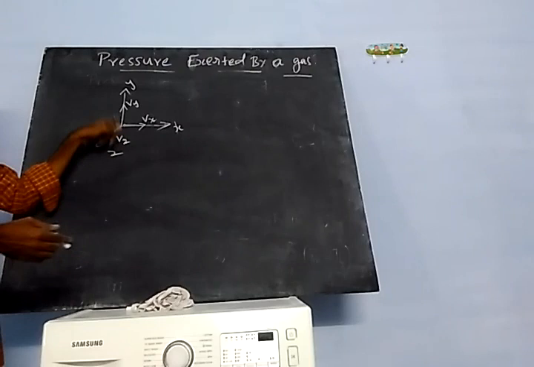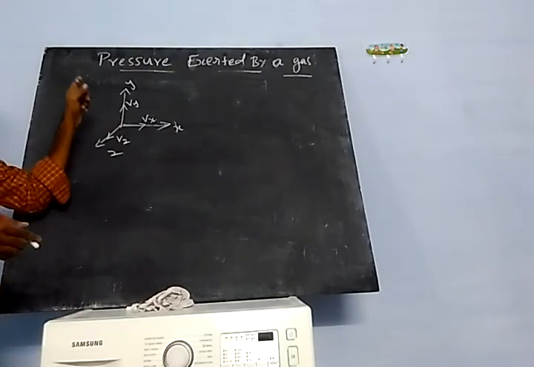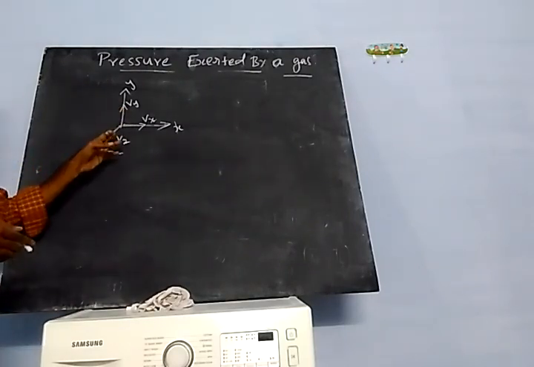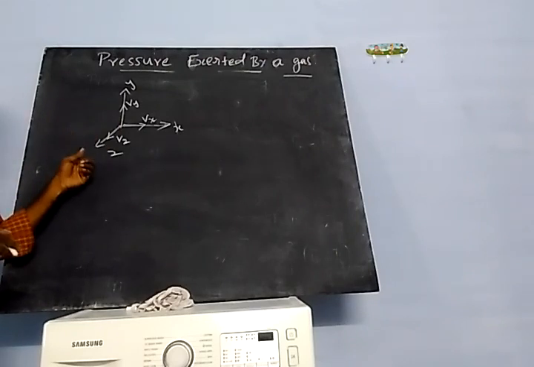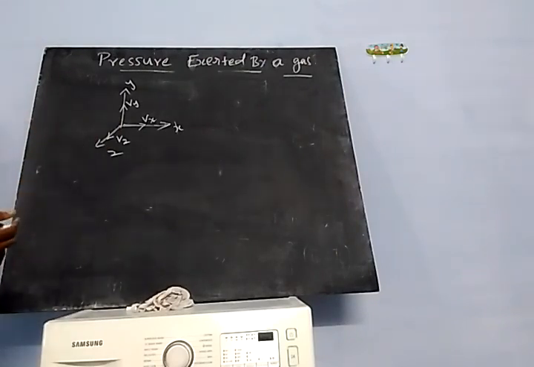If the molecule moves in the y direction, it has velocity vy. If the particle moves in the z direction, the velocity is vz.